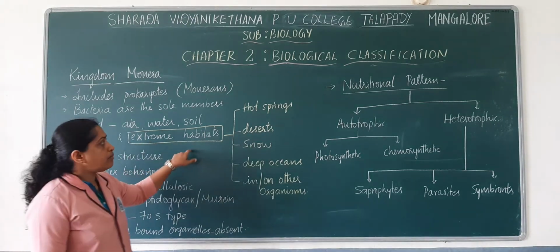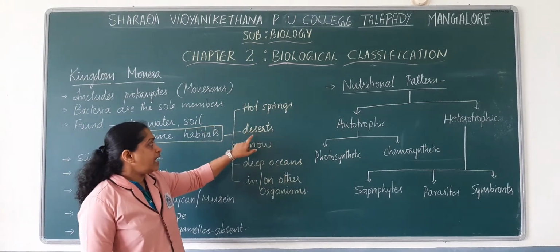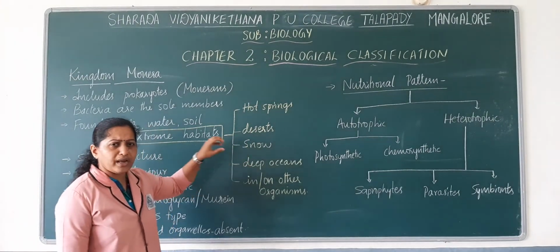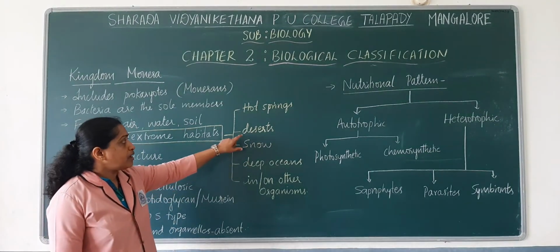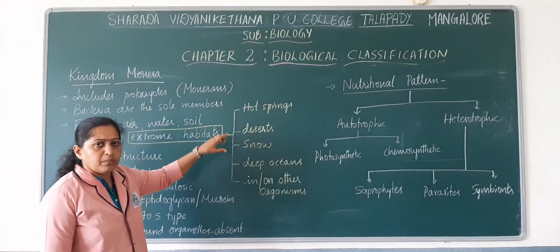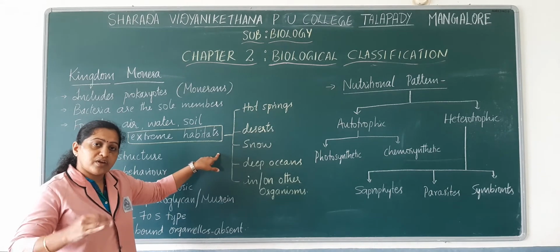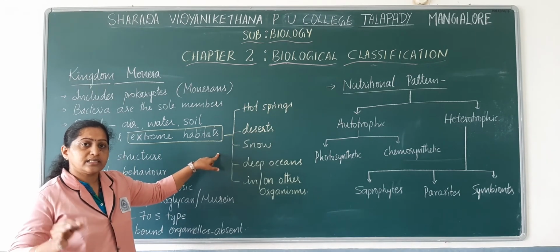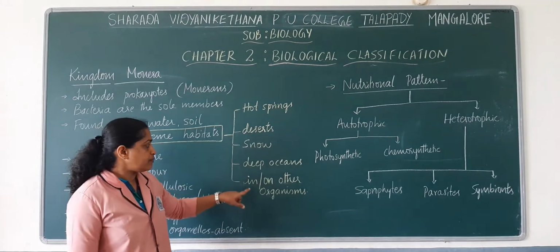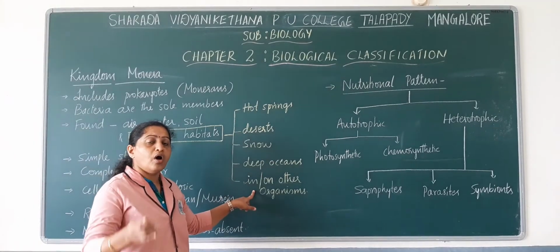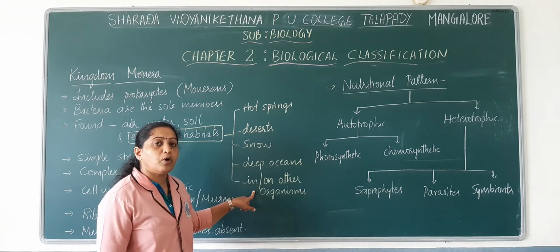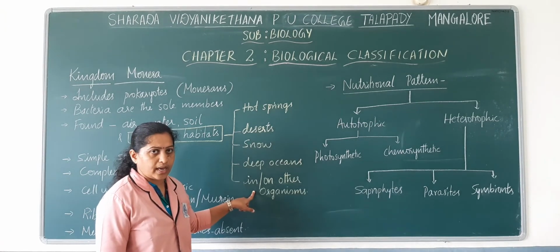Extreme habitats may be hot springs, desert conditions, or snow, that is very cold conditions. You know that in deserts as well as hot springs the temperature will be very high, so they can resist that temperature and survive there. They are also found in deep oceans, inside living organisms as well as on the body of other living organisms.